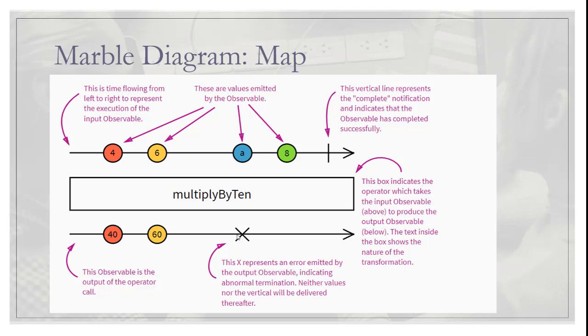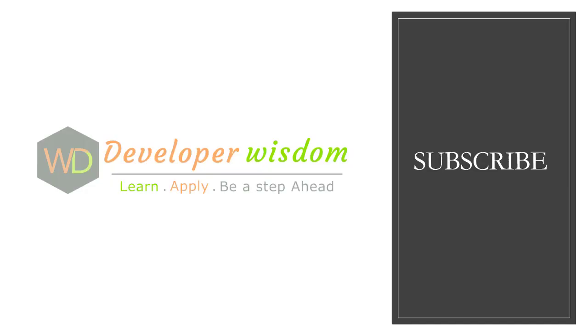So that's how this marble diagram looks, and I hope it is now more clear to you how, using a diagram, we can picturize and understand the operator behavior. I hope you are now okay with the concepts of operators and feel more confident about reading a marble diagram.